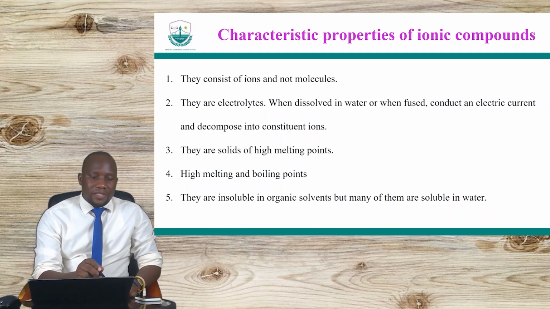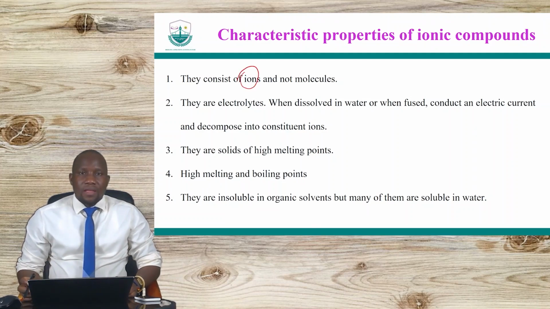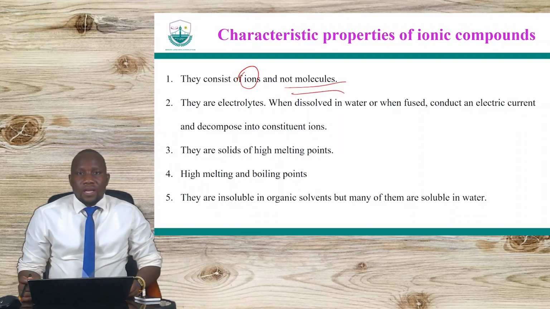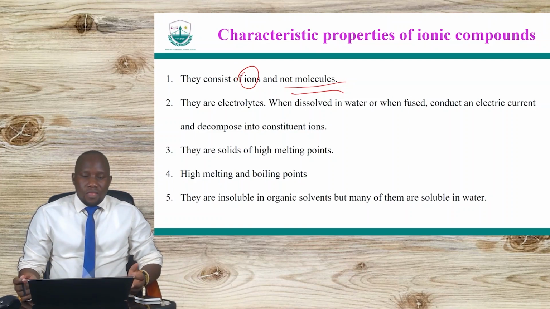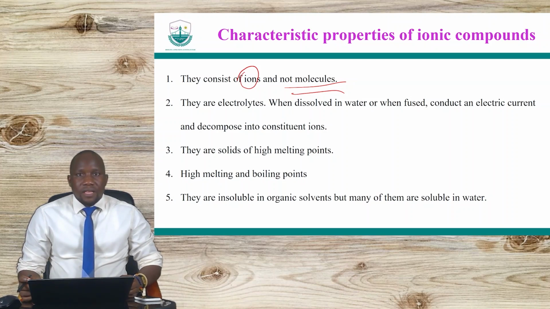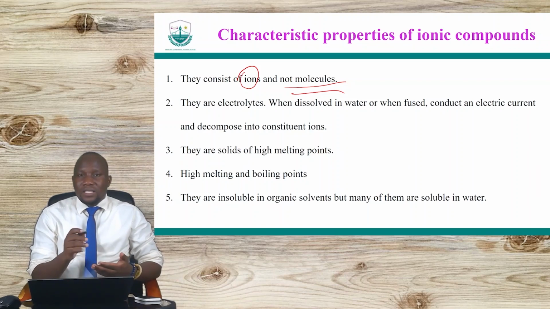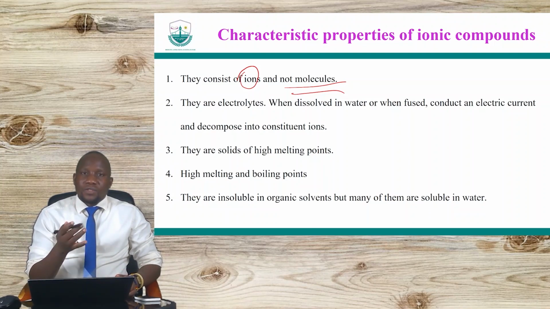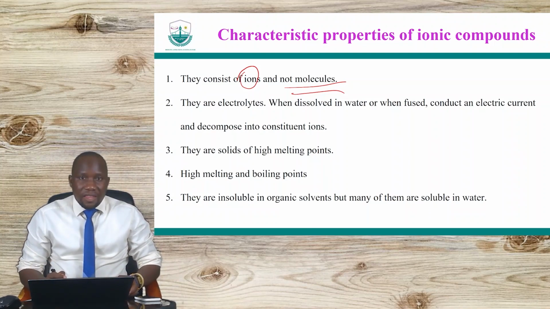One is that they exist as ions. They actually contain ions, not molecules. So for example, sodium exists as sodium ions and then chloride ions. And then they can conduct electricity. That means that they are electrolytes. In their molten state, electricity can go through because of the ions that we have in there.